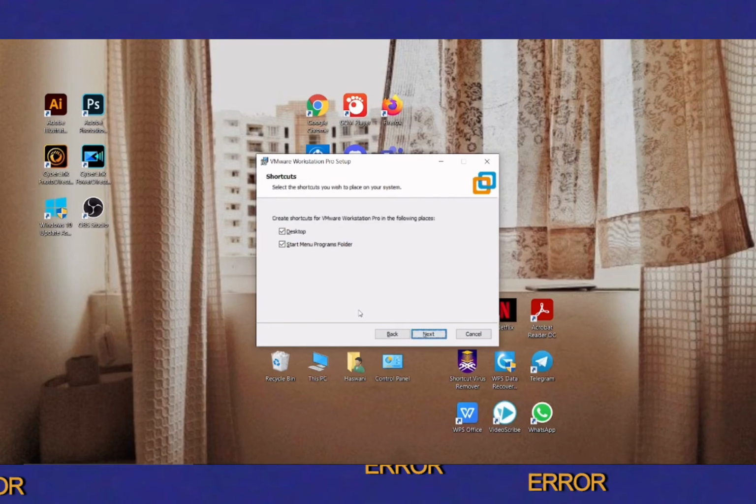Okay, for this one, if you want to create a shortcut of VMware Workstation Pro and you want to make it on the desktop, you can tick both of these, and then you click next. It's ready to install, then you can choose install.